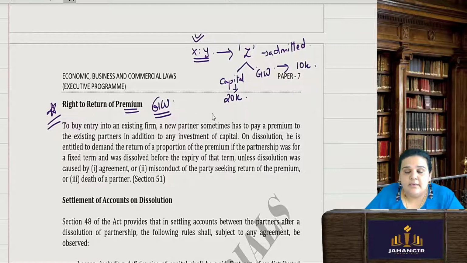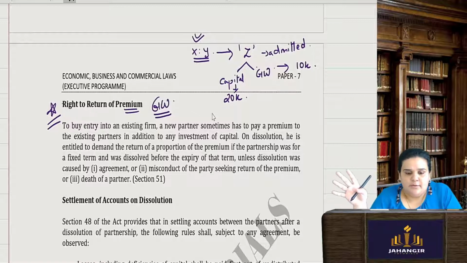Now, why will an incoming partner pay goodwill? Because before he became a partner, X and Y had already created a name, a brand, in the market. So if he also wants his name to be there in the firm as a partner, he is paying for that particular name in the market. Now Mr. Z paid the goodwill of 10,000, thinking that yes, I am going to be a partner for a long time, and this partnership is at will.